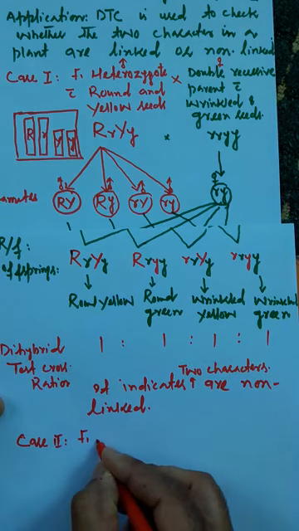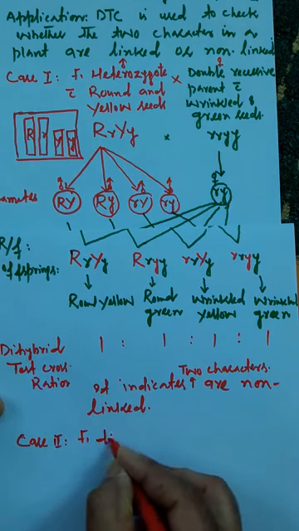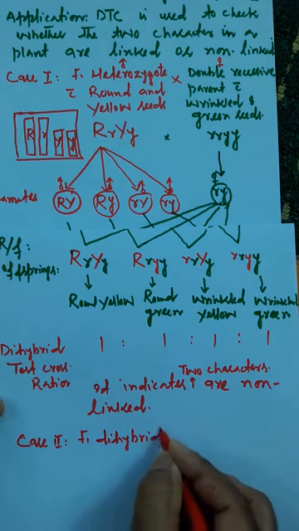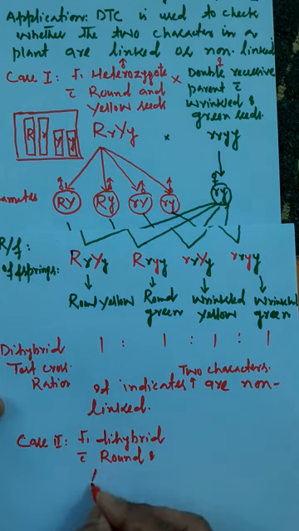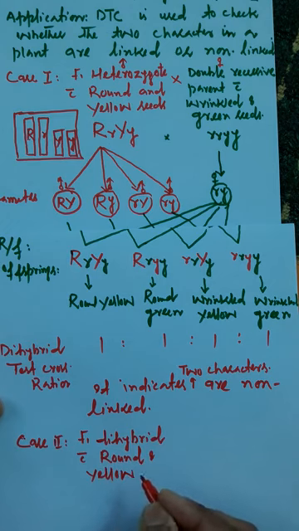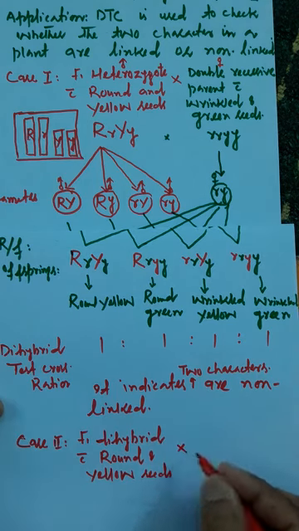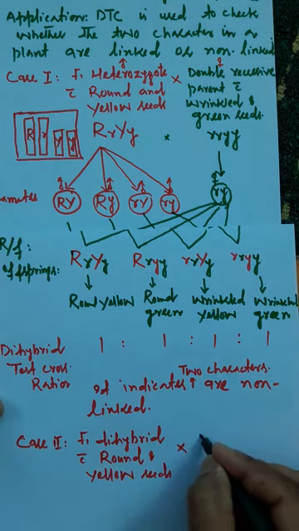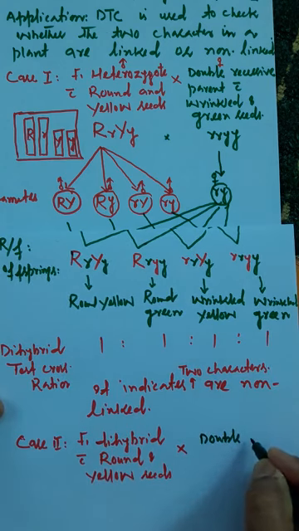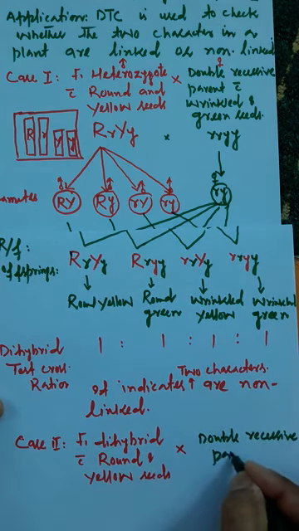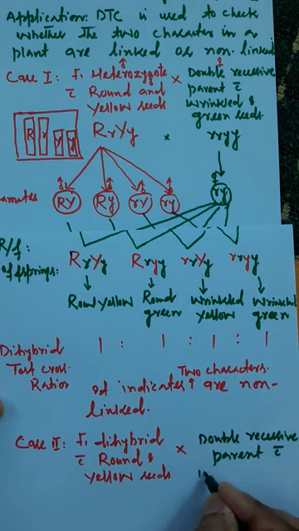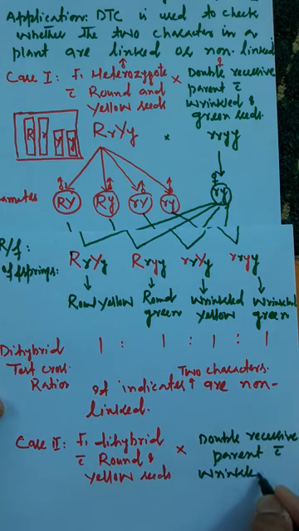F1 heterozygote, या लिखिए आप dihybrid या heterozygote, F1 dihybrid with round and yellow seeds. ये आपको याद होगा कहाँ से आया ये. It is the F1 hybrid that has been produced in the dihybrid cross with round and yellow seeds. So you will back cross it जैसे कि आपने केस फर्स्ट में किया, double recessive parent. सो यहाँ पे हम लिखेंगे it is back crossed with double recessive parent with wrinkled and green seeds. So जैसे आपने केस फर्स्ट में किया, same you are doing in the case second.